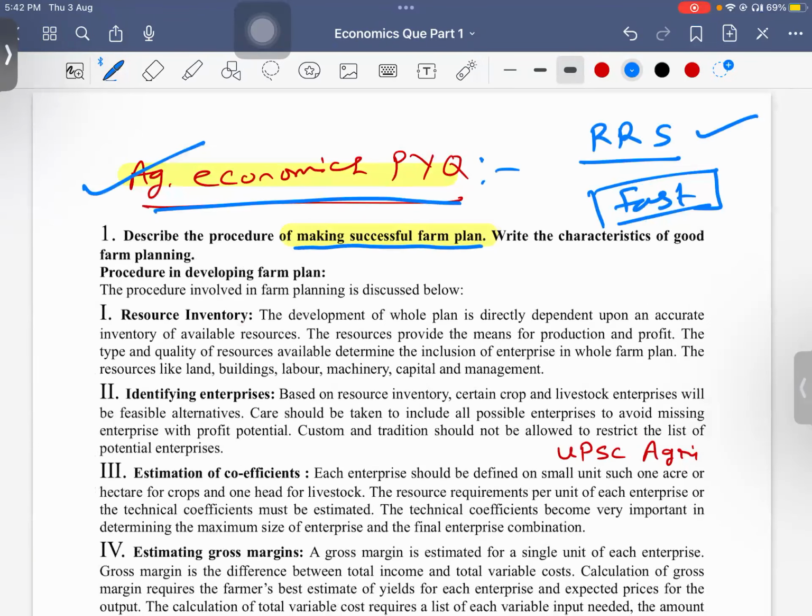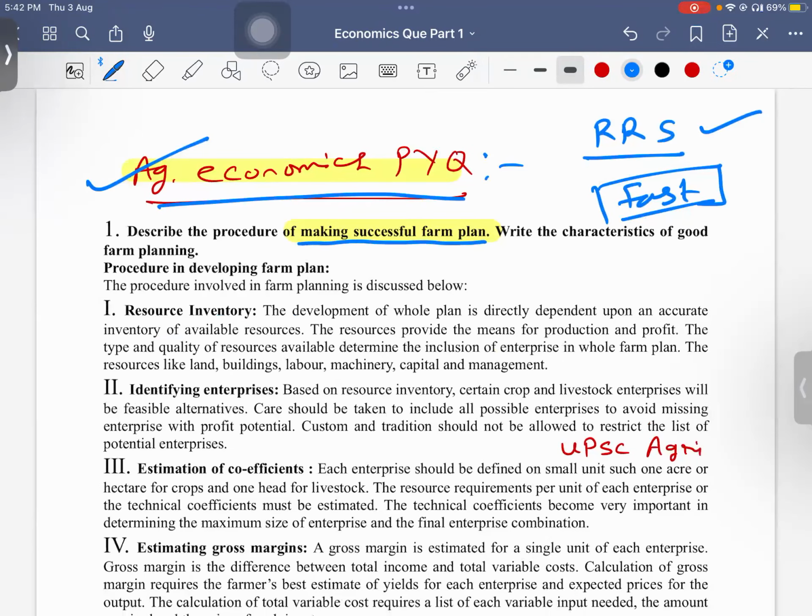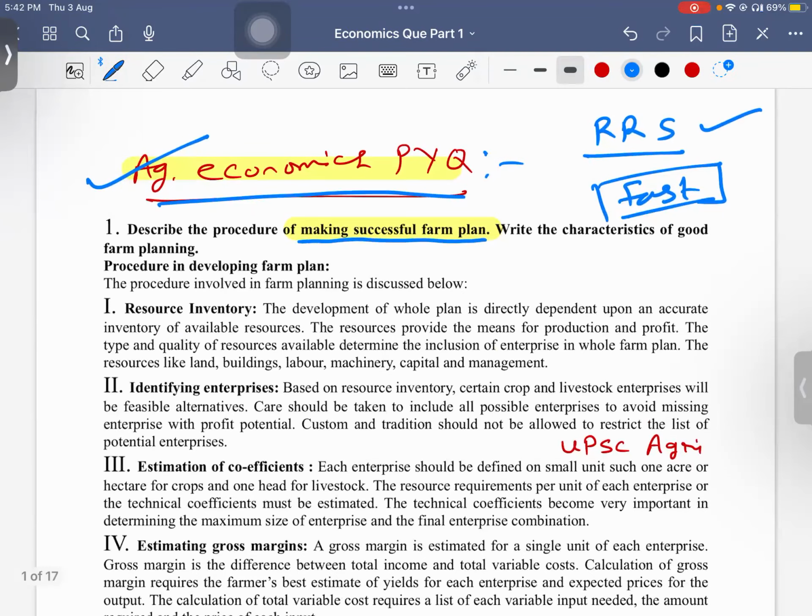It takes a lot of effort to make this much content in this short manner, which may not be available anywhere else. So, describe the procedure of making a successful farm plan. Write the characteristics of good farm planning. These are all PYQ questions. All the questions which I'm discussing are PYQs from 2017 to 2022.